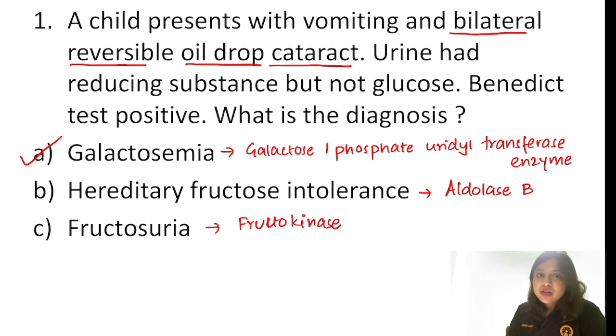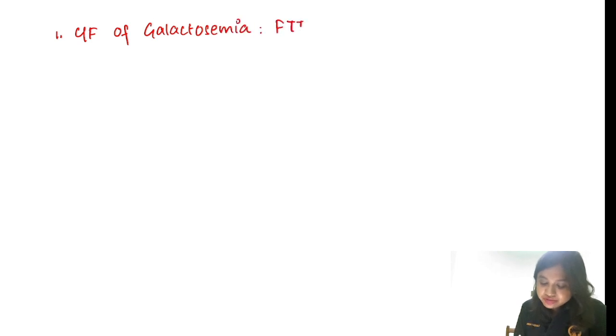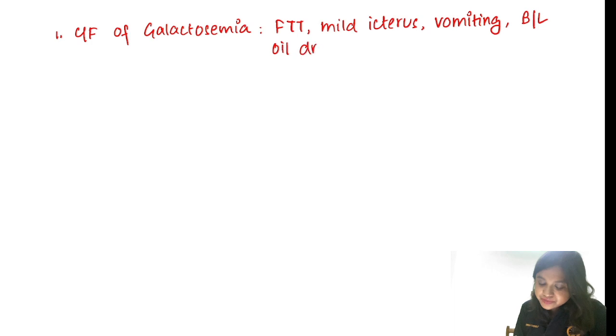deficiency. So, since there was one question on galactosemia, let us actually revise what can be the other one-liners from galactosemia. Okay? The first thing is, what are the clinical features of galactosemia? So you can get in your question as failure to thrive, mild icterus, vomiting, and the most important clue, bilateral oil drop cataract.